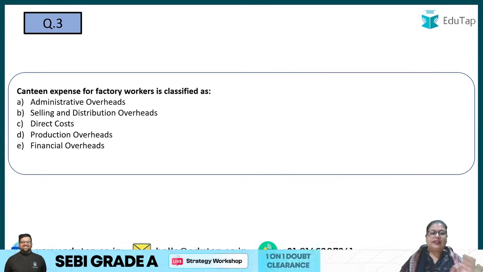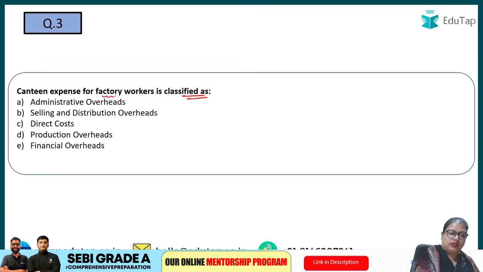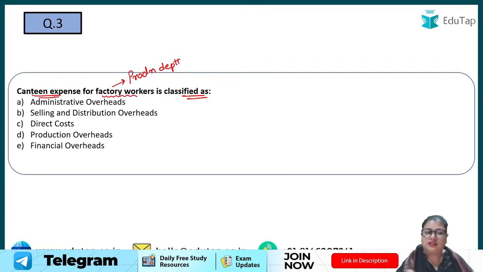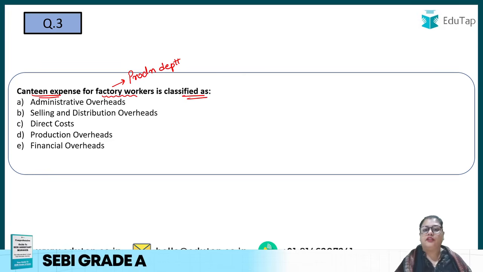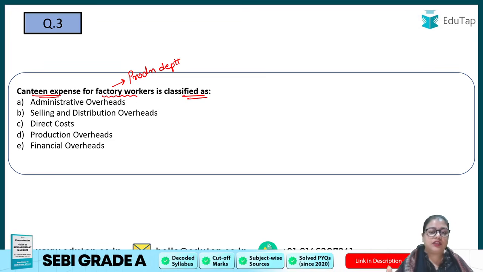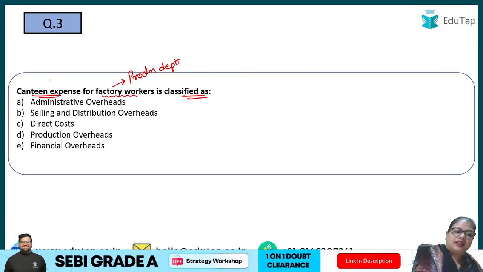Canteen expense for factory workers is classified as. Now, we have to use a little bit of our mind here, because we are talking about factory workers. So when we are talking about the factory workers, we are talking about the production department. Okay, and then we have the canteen expense. Is canteen expense a direct cost for the factory workers? Of course not. Why? Because this canteen expense is not directly attributable to the product cost. It is not helping to make the product, so it is basically an indirect cost.